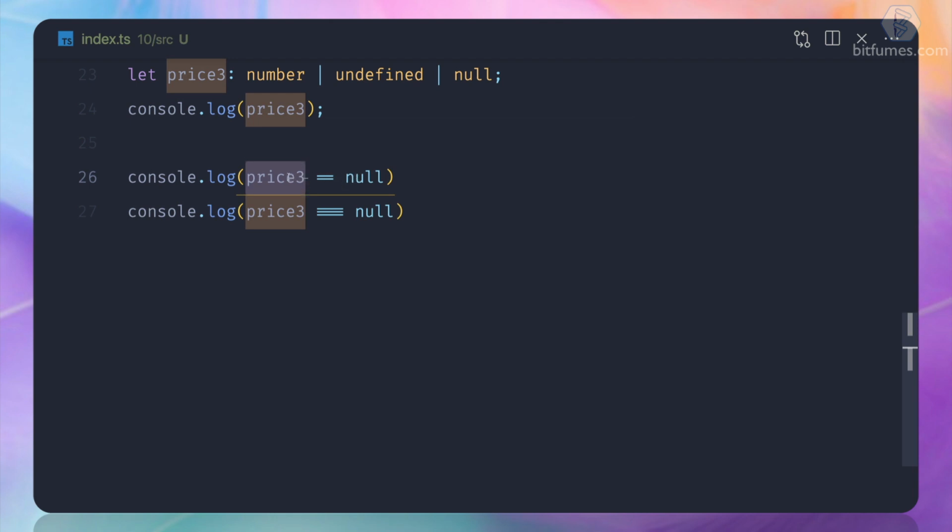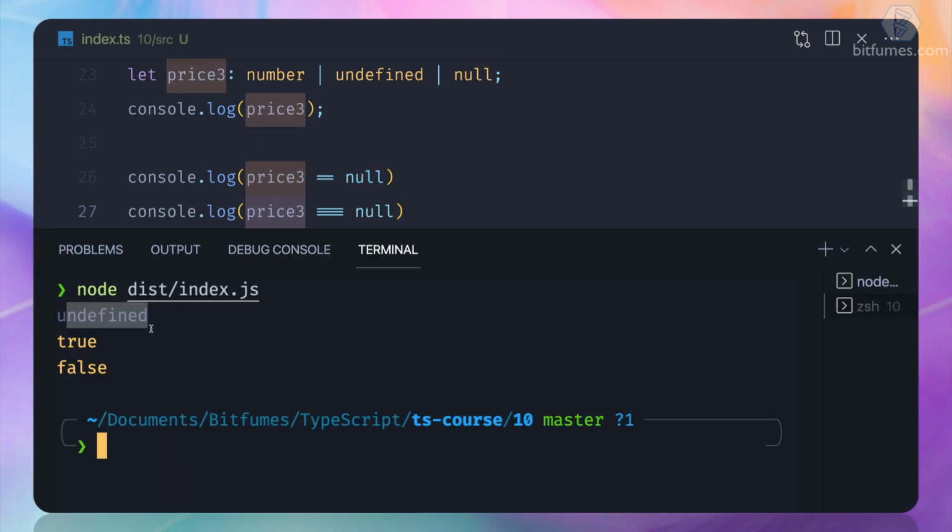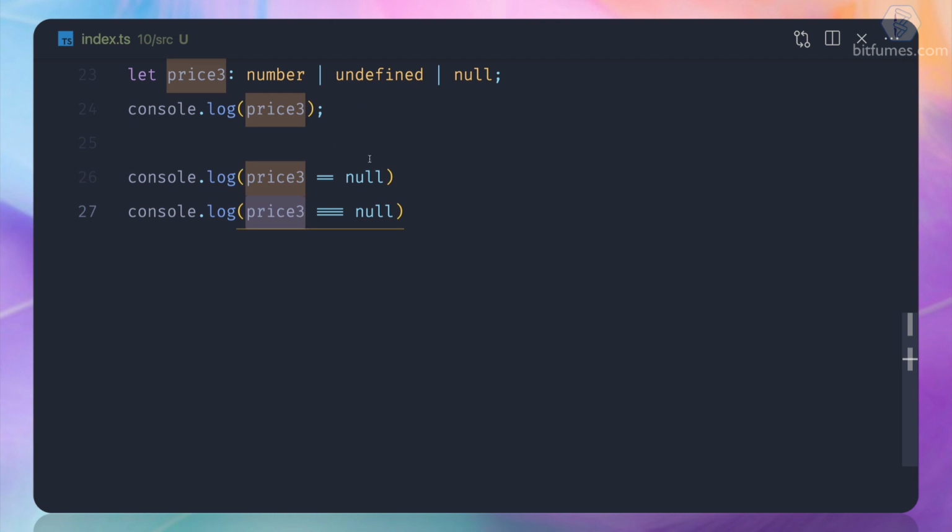So it says that undefined is null. Yeah, okay, that's fine. But at this point it says it's okay to have the values undefined and null, but you know, the type is different. We are saying that it could be the type. What is the type of null? Obviously null. But what is the current type of this price3, which is undefined? We already know. So that's why it is giving false.